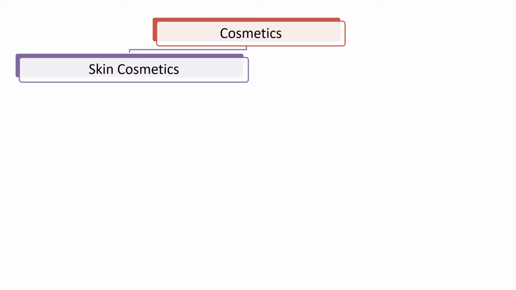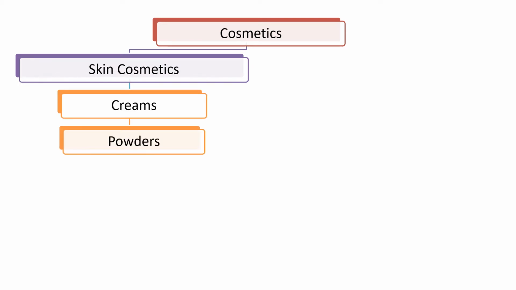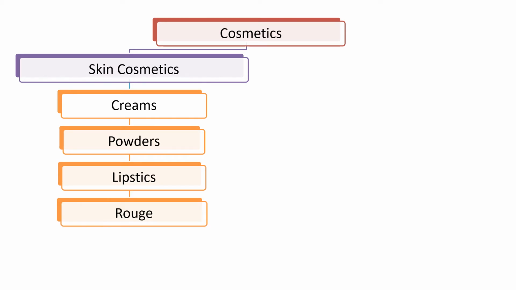Cosmetics are classified as per various bases, but here, depending upon the part of the body, the cosmetics can be broadly categorized into skin cosmetics, which include creams, powders, lipsticks, rouge, and eye mascara. These are the major cosmetics which have commercial importance. Besides these cosmetics, there are certain depilatories and other products as well, or skin whitening agents and all.